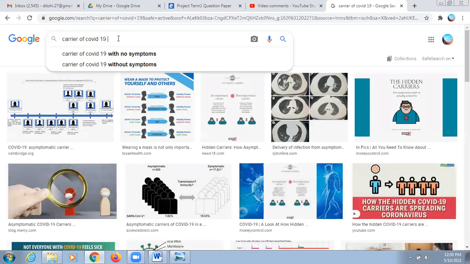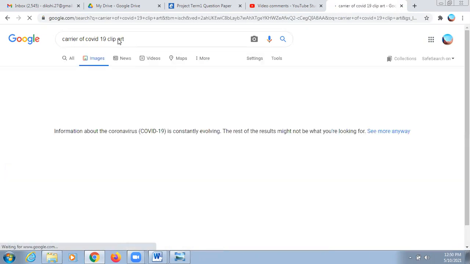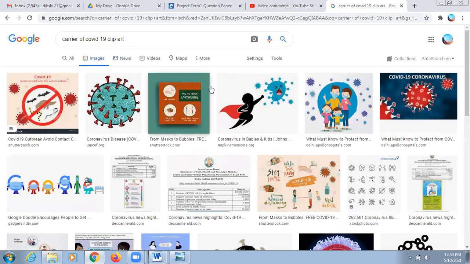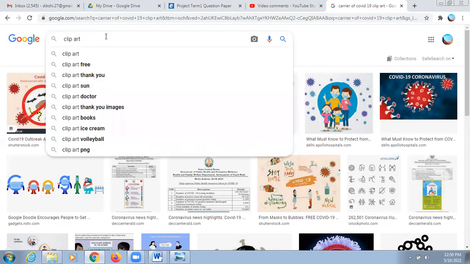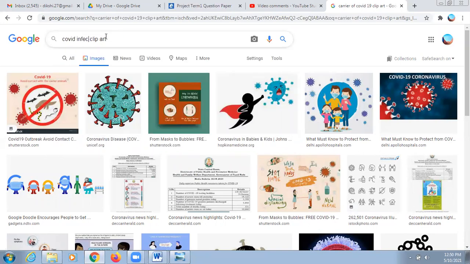You can write clip art, or you can just write infected person clip art, COVID infected person clip art.